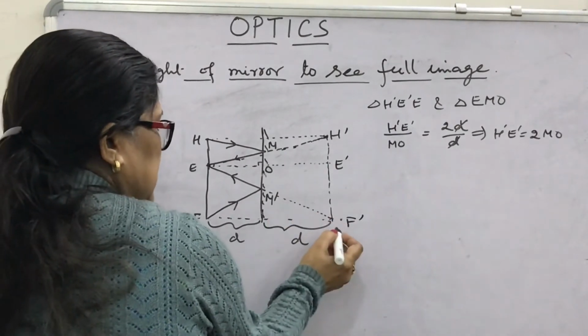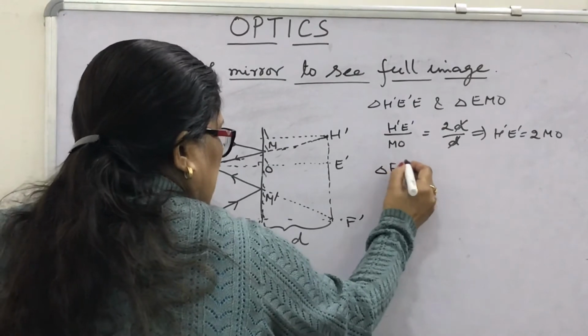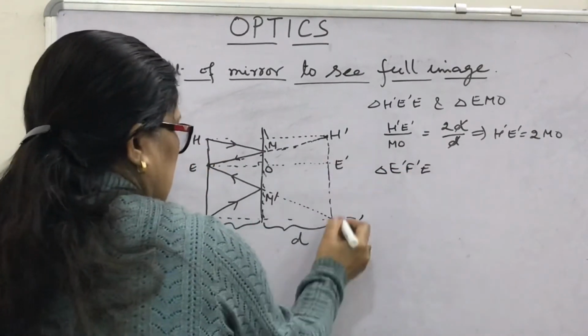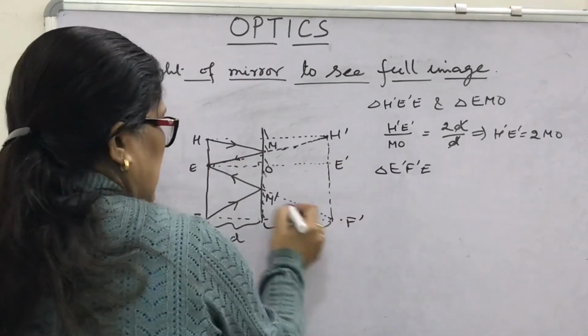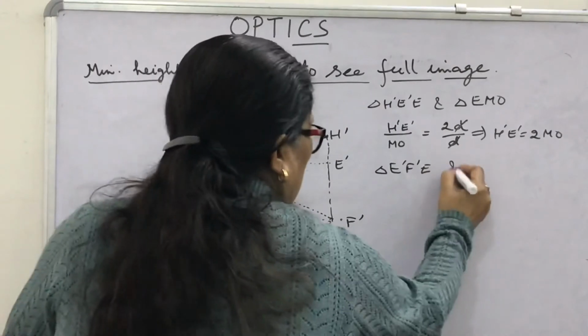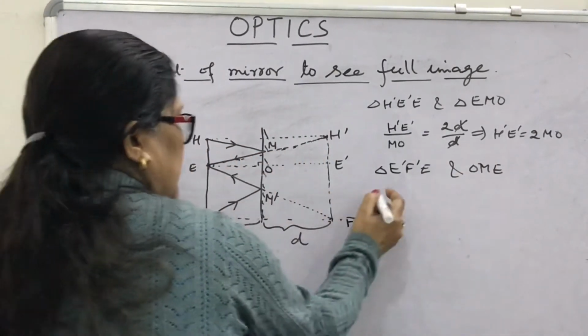Now if you consider this triangle, look, I am writing the name E dash F dash E. Look, E dash F dash E. This is a right angle triangle, and triangle OME, again with the same expression. What will you write?